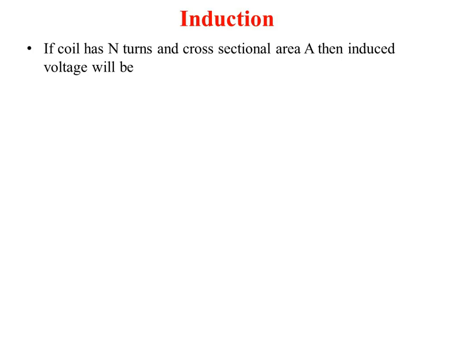Now let us consider a coil of n turns with a cross sectional area A. The voltage generated will be V is equal to minus n d phi by dt. If the number of turns is more, the generated voltage will obviously be more. If there is a single turn, V is equal to minus d phi by dt. But if 10 turns are there, then it will be multiplied by 10, and so on.